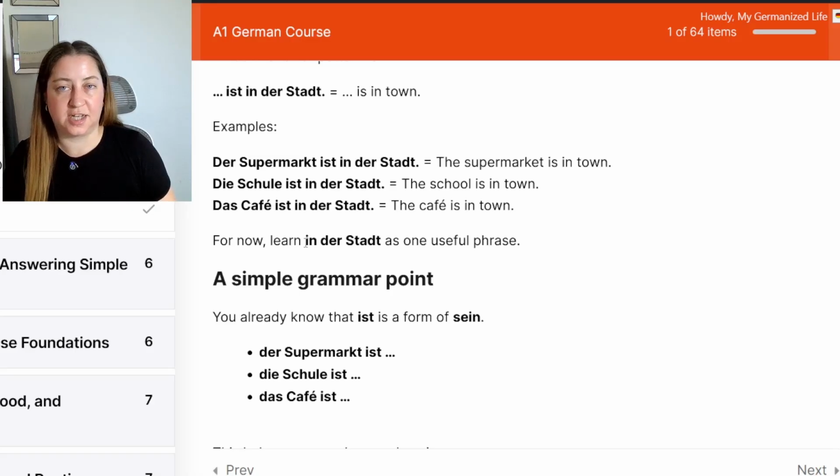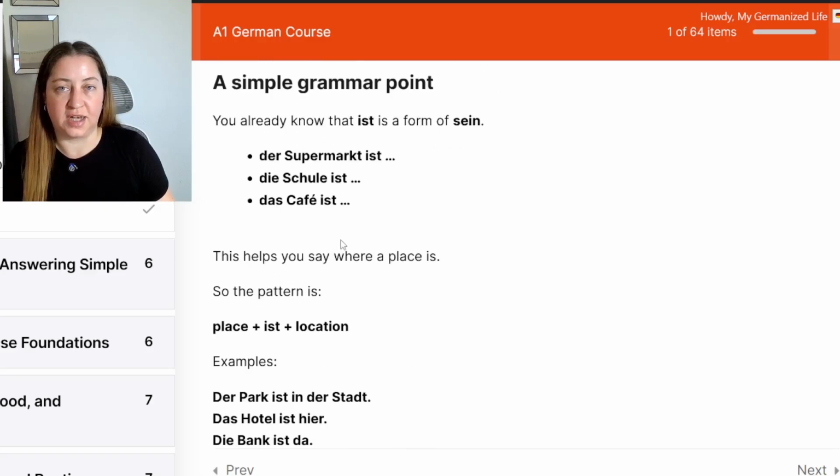In der Stadt is a helpful phrase. You'll probably use it and hear it a lot. Now you might know that ist is a form of sein, and sein means to be in German. So ist is very similar to the English word is. Der Supermarkt ist. The supermarket is. They're very similar. It makes it easier to learn. Die Schule ist. The school is. Das Café ist. The cafe is.